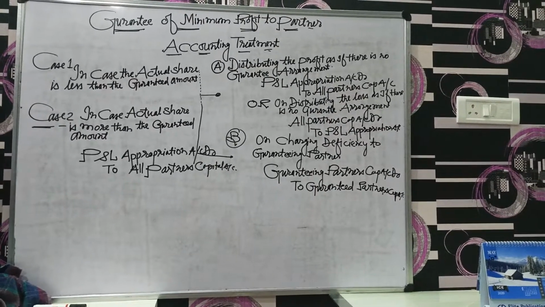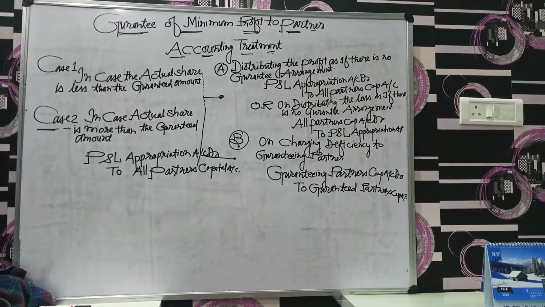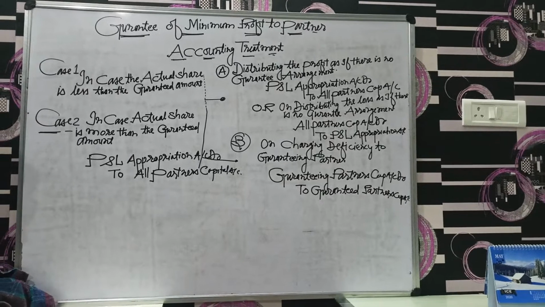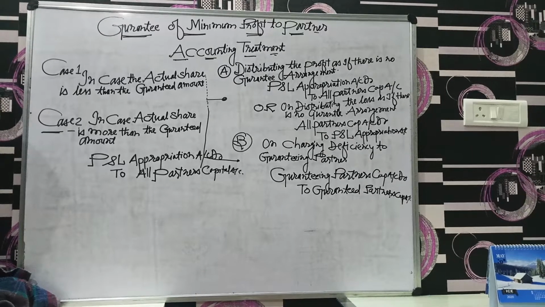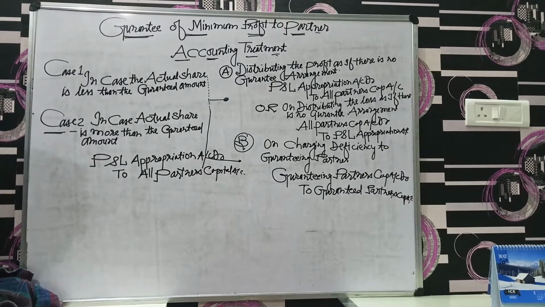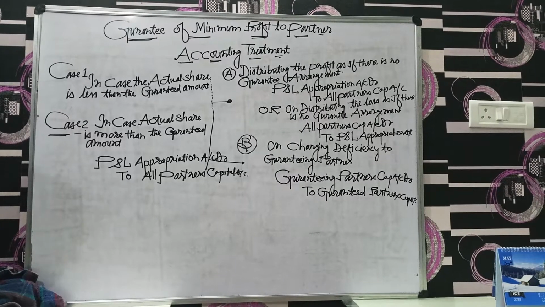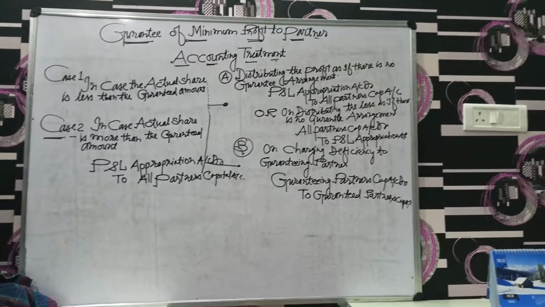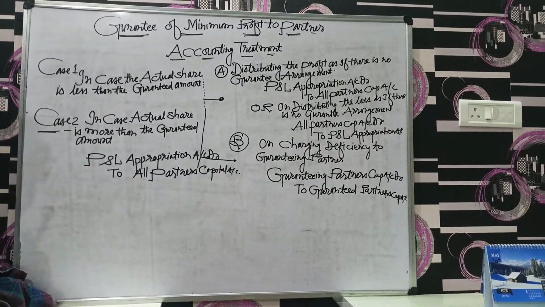Now we will discuss what is the meaning of guarantee of minimum profit to a partner. Guarantee itself is given by an existing partner to any one existing partner regarding the profit. So here we have to see what accounting treatment we have to make, and then we will discuss the things in some specific examples also.